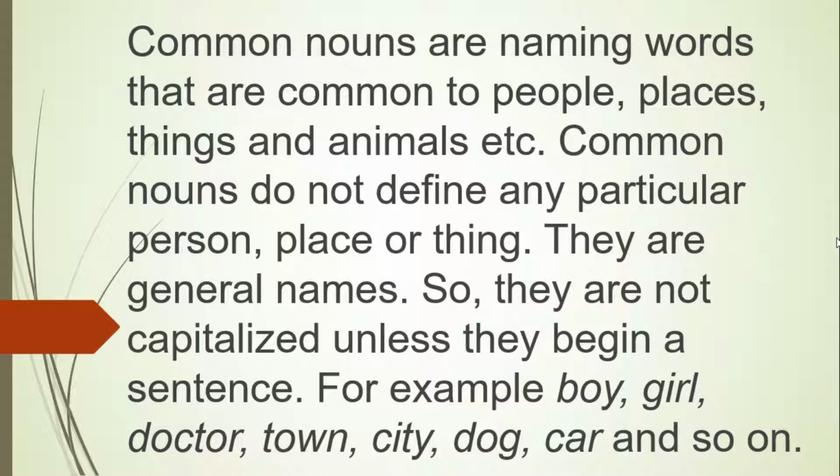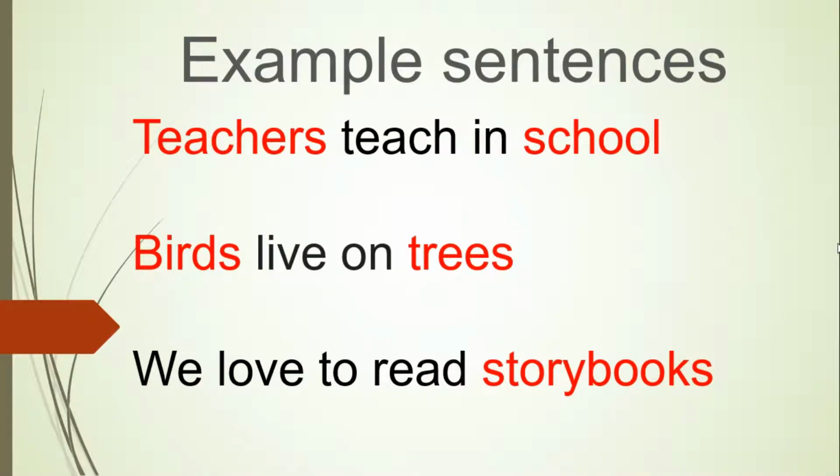Common nouns are naming words that are common to people, places, things, and animals, etc. Common nouns do not define any particular person, place, or thing. They are general names, so they are not capitalized unless they begin a sentence. For example, boy, girl, doctor, etc. The list goes on. So let us look at a few examples here.